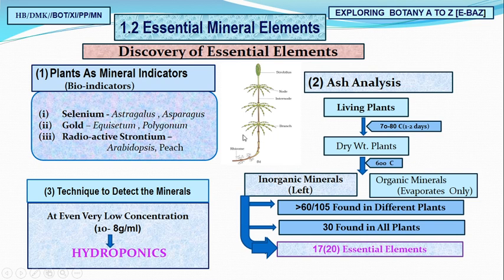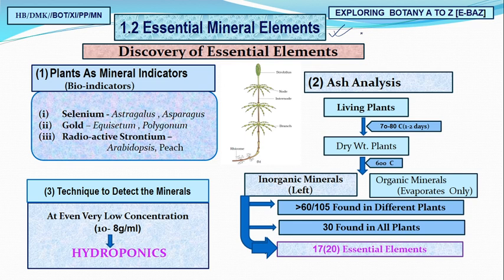So the second topic we have is essential mineral elements. We have to find out how we come to know that an element is really essential. Who will decide? How was it decided that there are some essential elements? How will the essentiality of the elements for the plants be recognized? Yes, it was a very hidden thing which came into discovery from time to time.